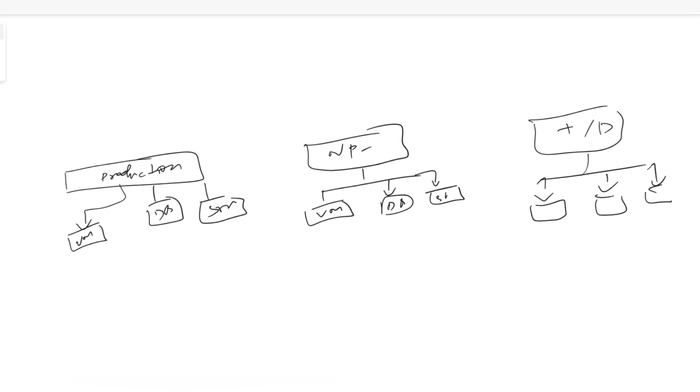Now you have a team to manage your production workload. You may have a team to manage your non-prod separately, and test and development as well. So the challenge with this is that this team will only manage this particular production workload, and the non-prod team will do the same, as well as test and development.